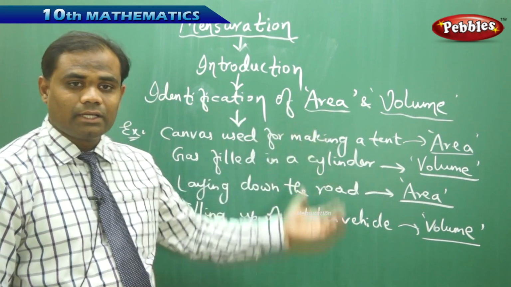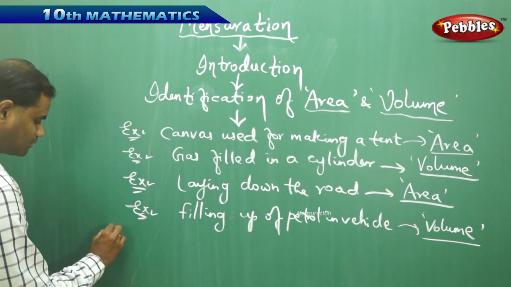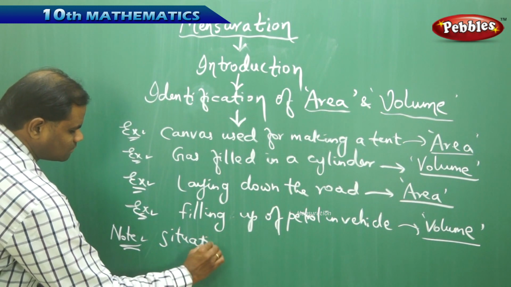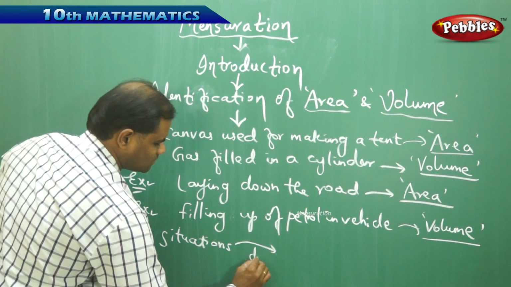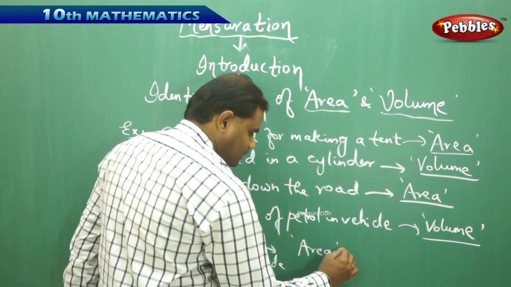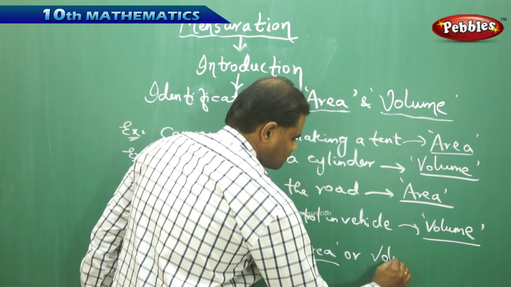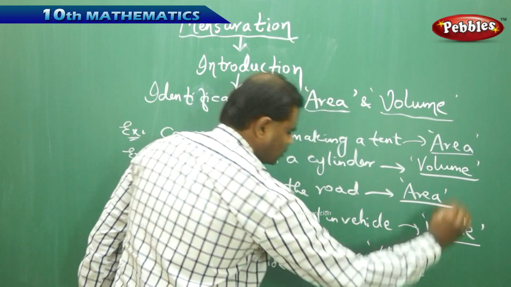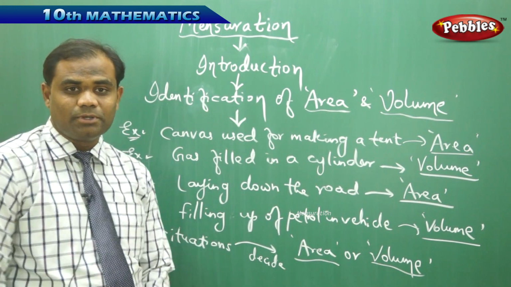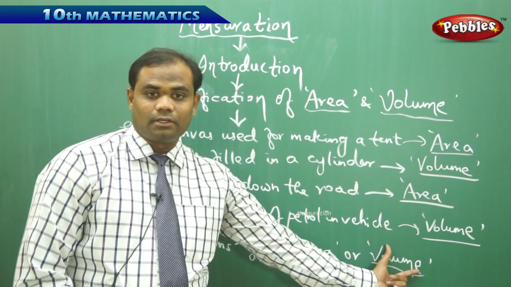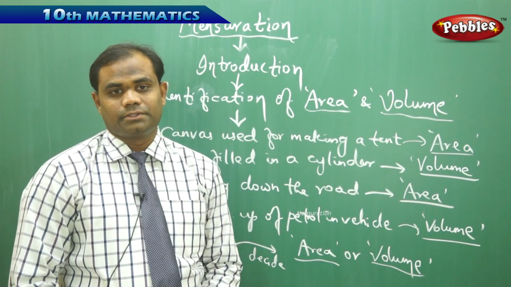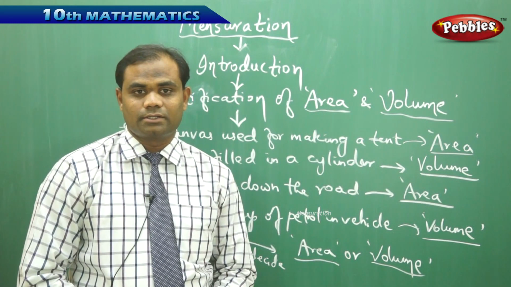So finally, the learning outcome here is that situations decide whether the given problem is about finding the area or volume. So finally, my learning outcome in case of this session is that it's purely the situations which decide whether the given problem is about finding the area or the volume, is what is the interaction of mensuration connected with area